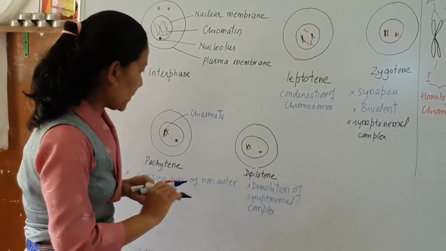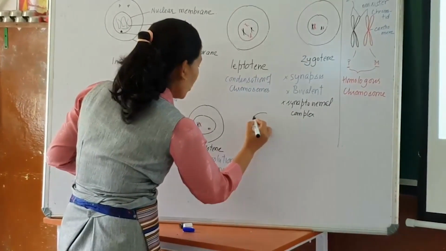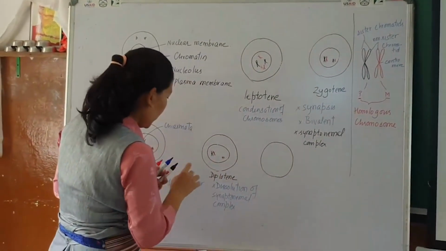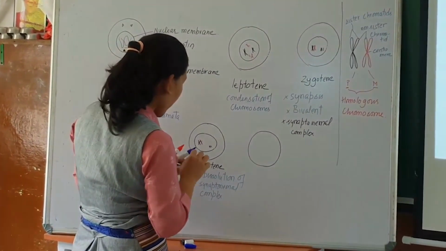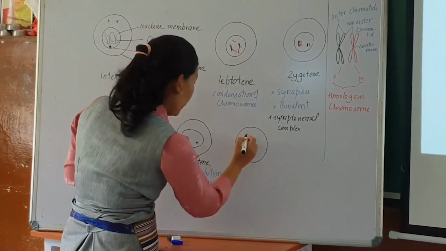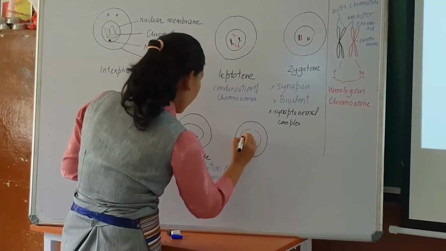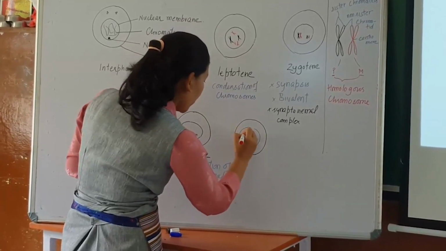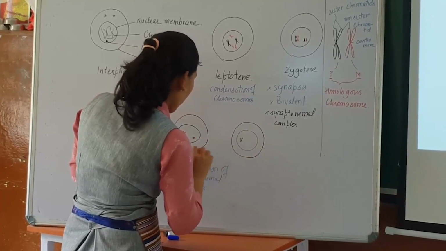Now next is diakinesis. So during diakinesis, the homologous chromosomes separate and they form a structure where you can find a part of non-sister chromatids.